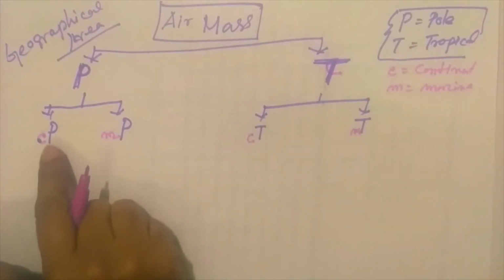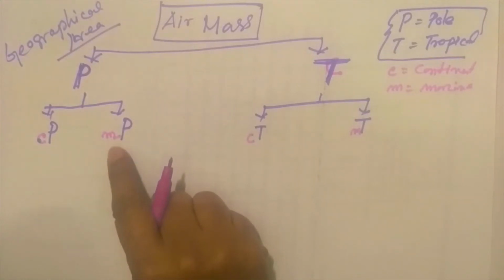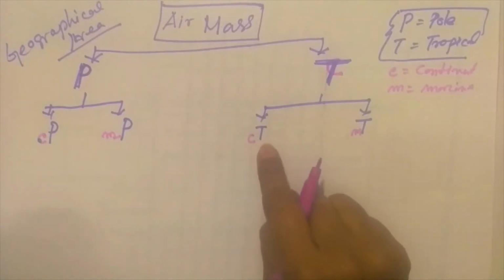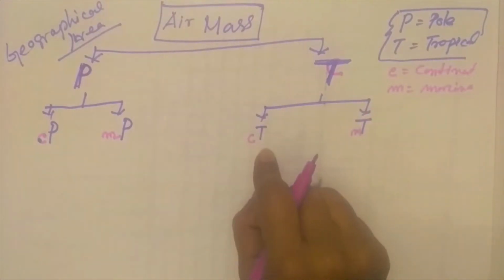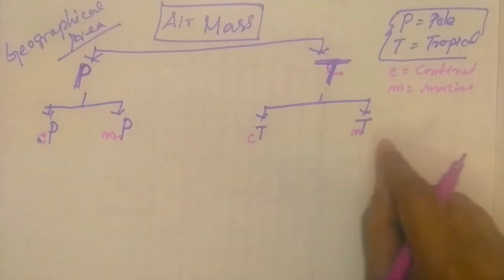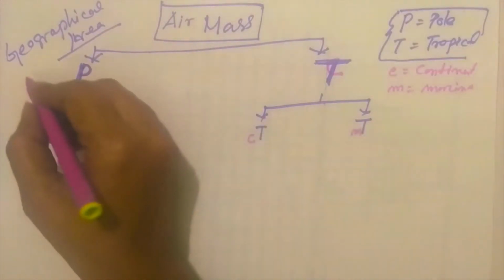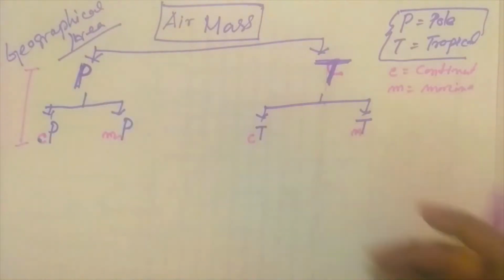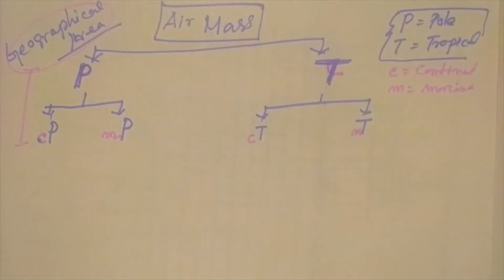So this is the continental polar air mass, developed over the continent near the pole, and the maritime polar air mass, developed near the pole but over the ocean surface. CT, continental tropical air masses, are continental and tropical: developed in the tropical region but over the continent. Maritime tropical air masses develop in the tropical region but over the ocean surface. Up to that point we can classify on the basis of geographical area. Now come to the point of modification.